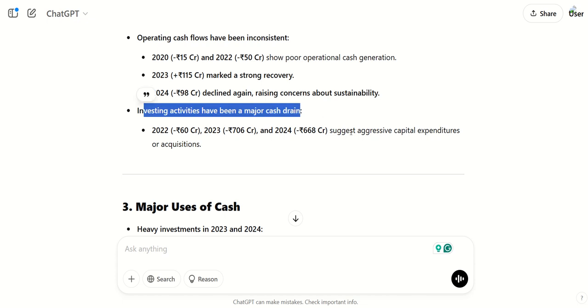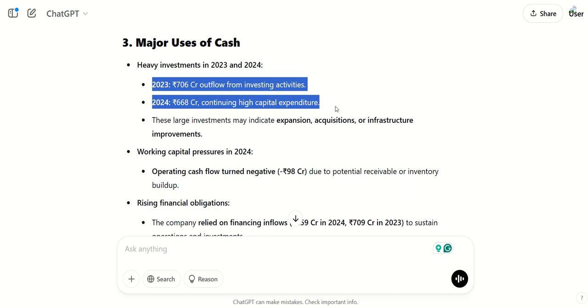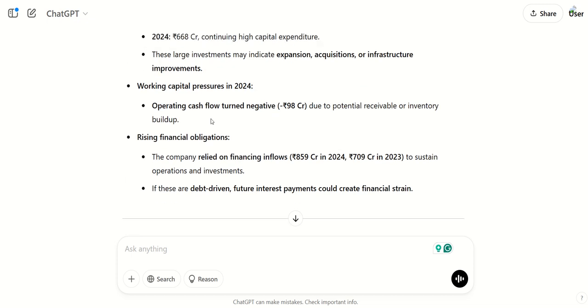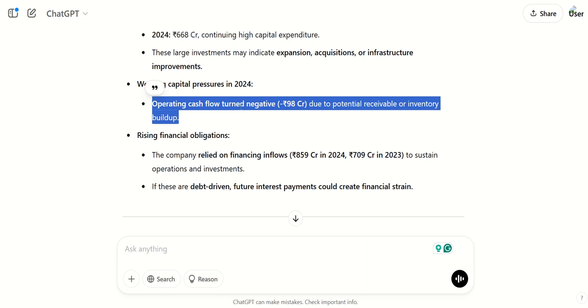Investment activities seem to be a major drain. Major uses of cash, yes, it is heavily used in investments. Working capital pressure, there's no positive operating cash flow, so it's also showing that there's a working capital pressure.